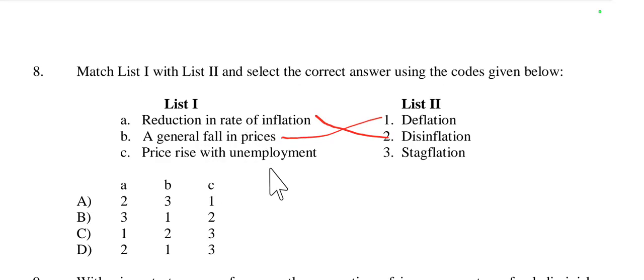Then price rise with unemployment: when prices rise while the economy is stagnant, it is called stagflation. Stagflation means stagnation with inflation. Stagnation means the economy is not growing, as in recession or depression. In a recession or depression situation, prices rise, or we can say inflation with unemployment. So it is called stagflation, meaning stagnation and inflation in the economy. Then A to 2, B to 1, C to 3, option D. Here option D is right.